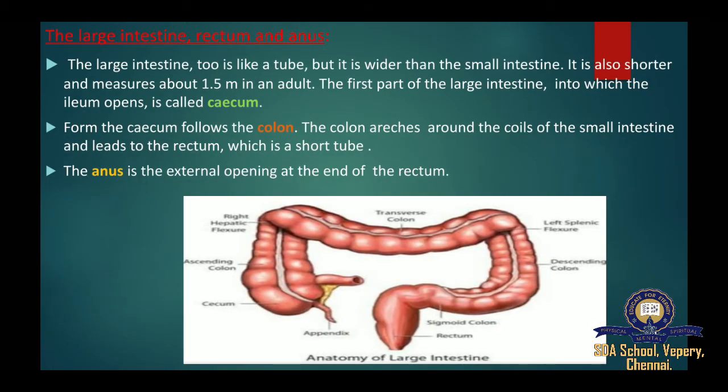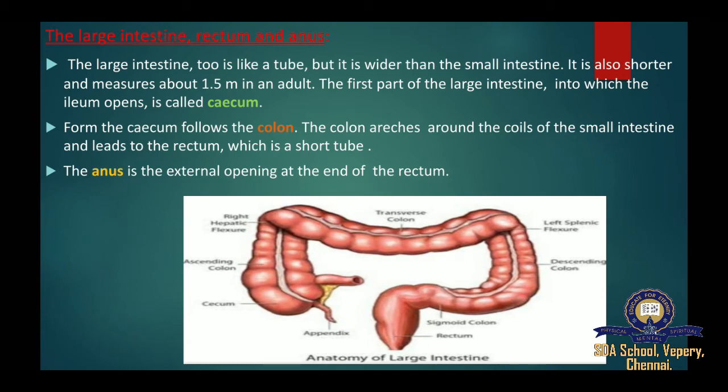So next one, large intestine, rectum and anus. The large intestine too is like a tube, but it's wider than the small intestine. It is also shorter and measures about 1.5 meters in an adult, but the small intestine measures about 6 meters in an adult. The first part of the large intestine, into which the ileum opens, is called the cecum.